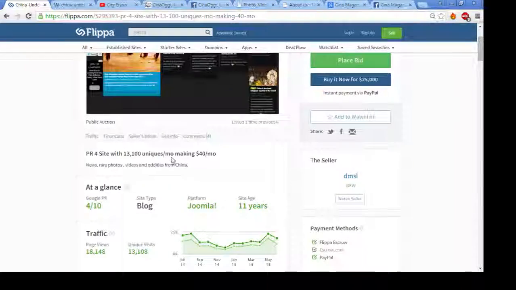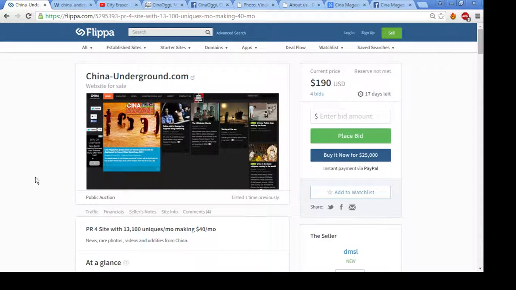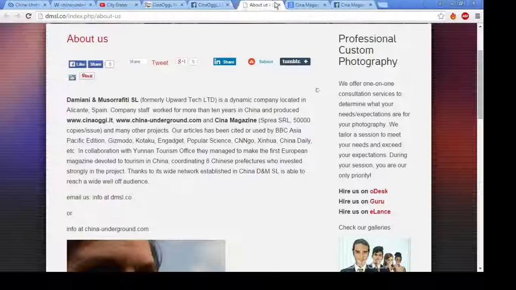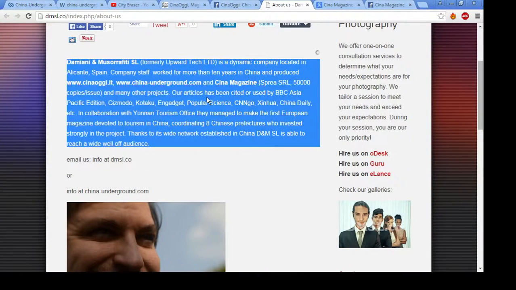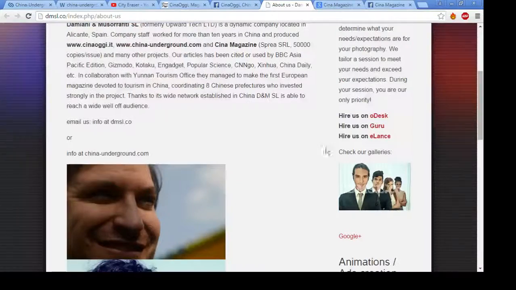So in this case, knowing that this person has a specialization in China, given that he runs a magazine about China, although not in English, and probably a whole bunch of contacts in China, or who know a lot about China, I would be curious as to whether or not he would be willing to sign a non-compete clause to say that he cannot build any website about China in English for the next 3 years, something along those lines.